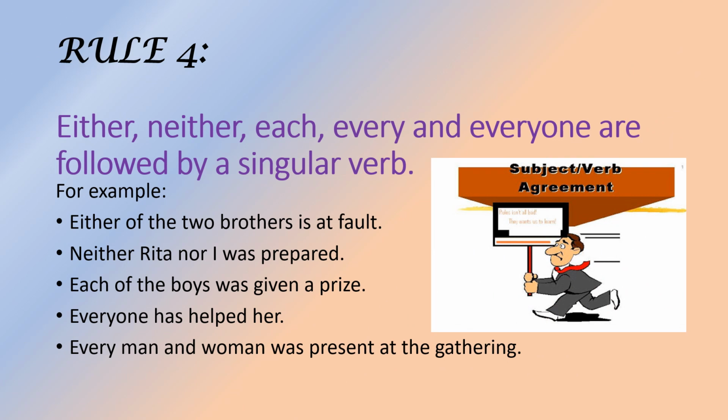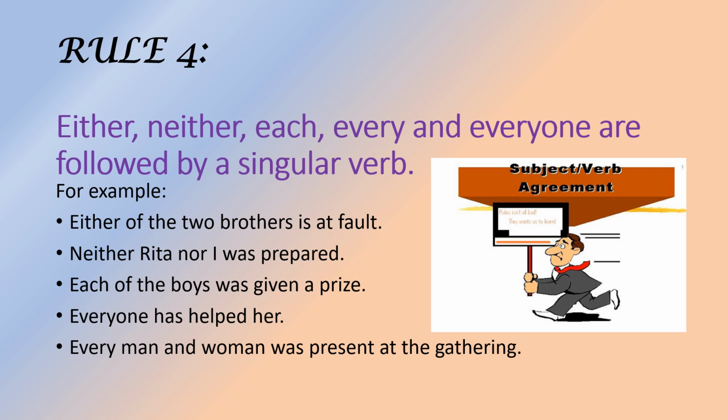So let us proceed to the next rule, that is rule number 4. Words like either, neither, each, every and everyone are followed by a singular verb. Let us see examples. Either of the two brothers is at fault. Again, we have used the word either. The subject is plural, but still we have to use the singular verb, that is, is.